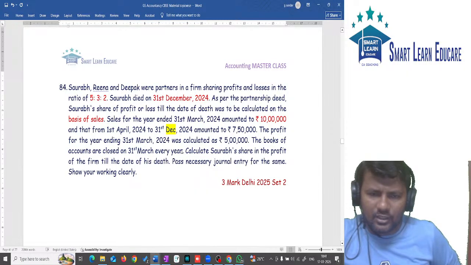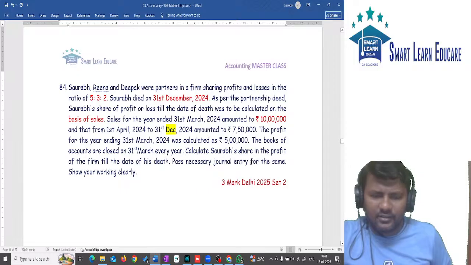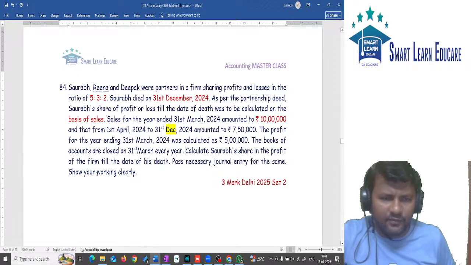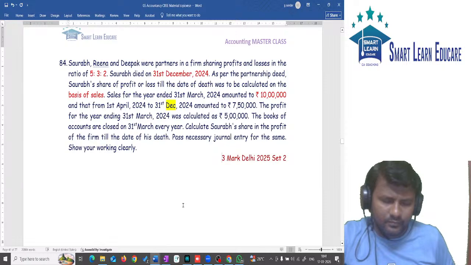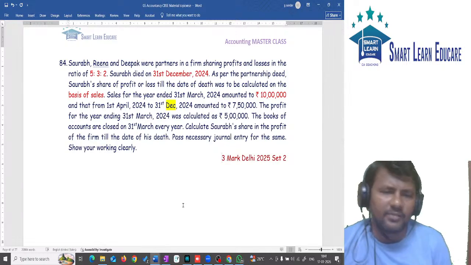The books of accounts are closed on 31st of March every year. Calculate S's share of profit of the firm till the date of death. Pass necessary journal entry for the same. Okay. So please try. We have already solved similar sums.